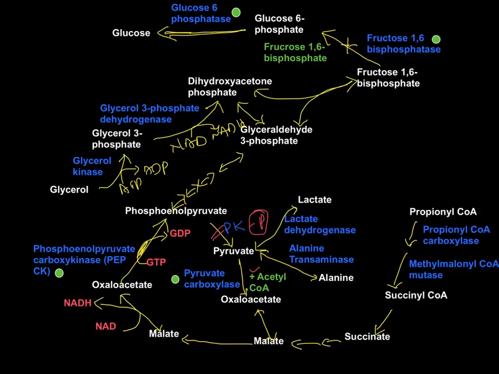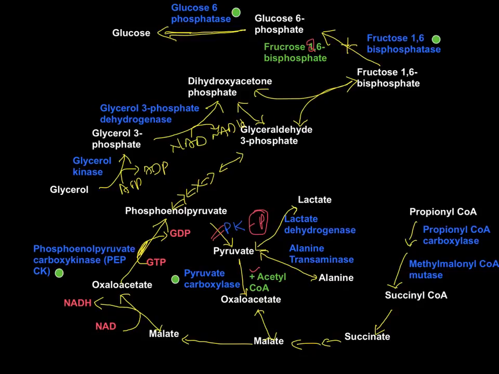I have written it as fructose 1,6 bisphosphate. Let me correct it as fructose 2,6 bisphosphate. Now the fructose 2,6 bisphosphate, which is the main controller of gluconeogenesis process. So how exactly does that happen?